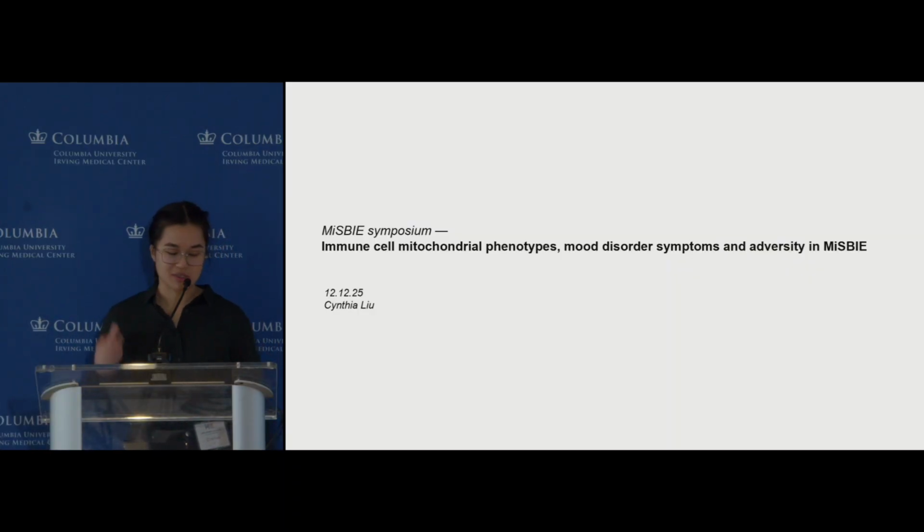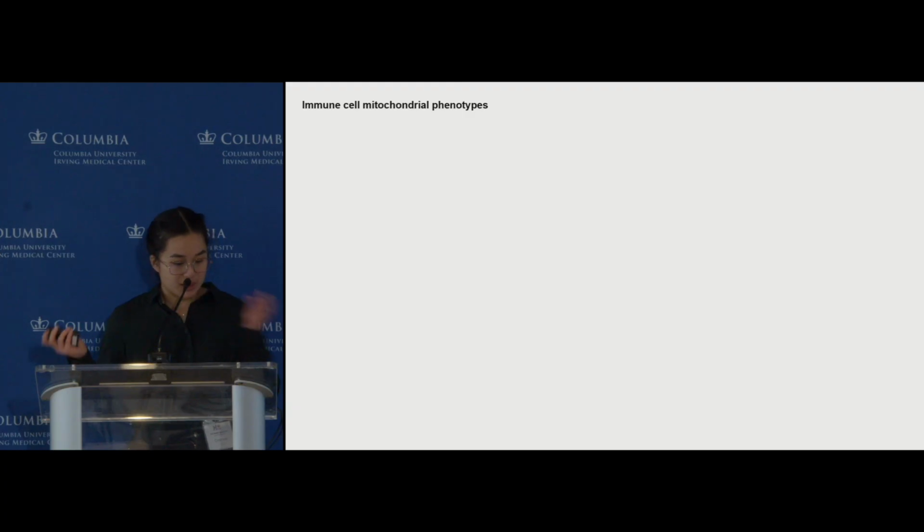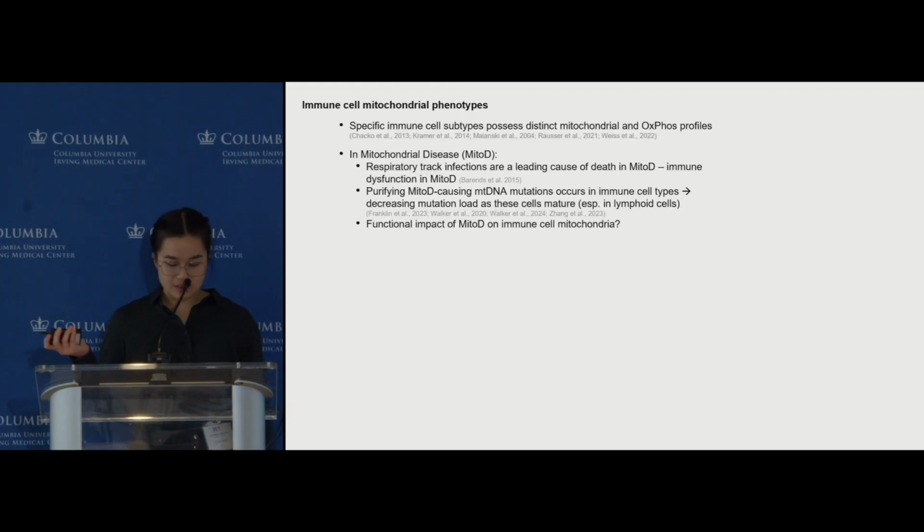So today I'll be talking about immune cell mitochondrial phenotypes, related to what Jack and Anna have already presented, as well as how they relate to mood disorder symptoms and adversity. Beginning with a little bit of background: as Jack and Anna have already mentioned, immune cells do have distinct mitochondrial and OXPHOS profiles, and this has been shown by a number of studies with various types of data.